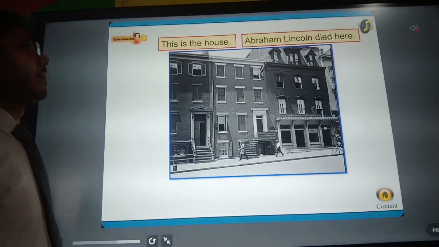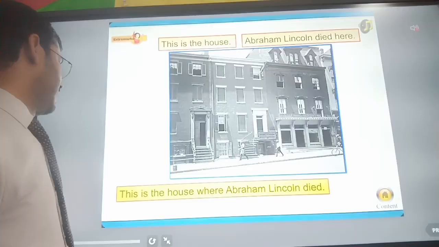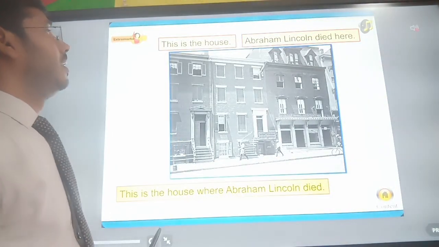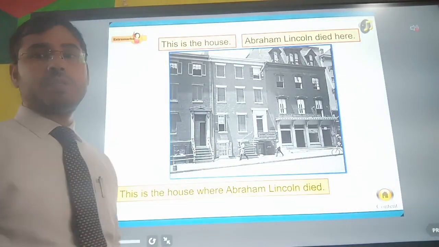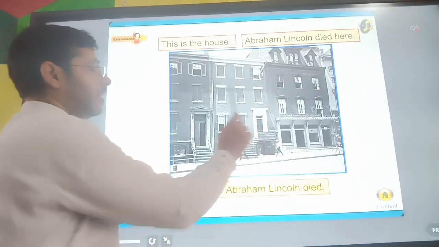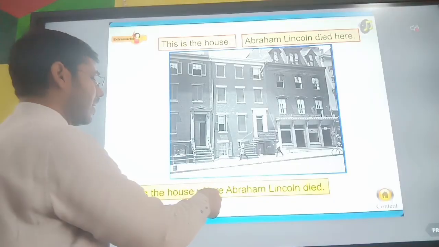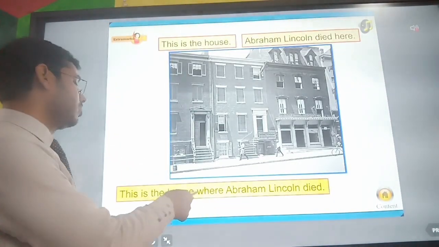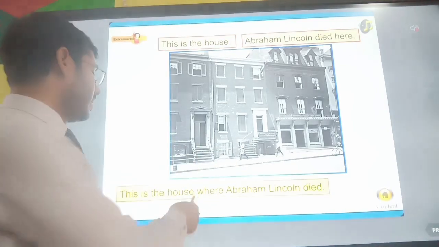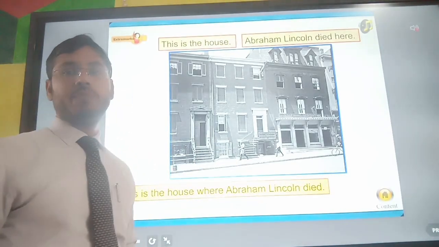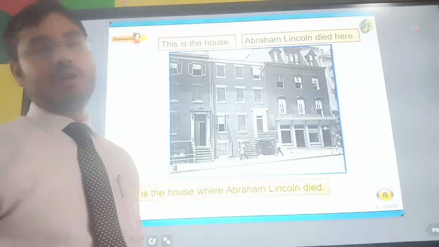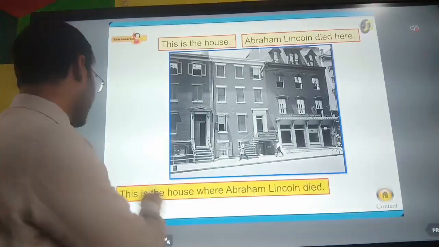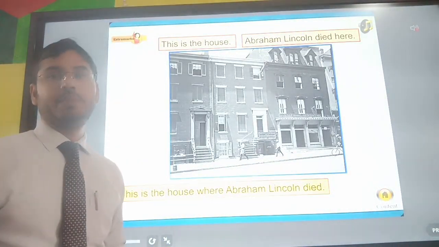This is the house. Abraham Lincoln died here. So here the house has been described. We are talking about which house? That house where Abraham Lincoln died. So here where Abraham Lincoln died is describing the house. So this is the house where Abraham Lincoln died. So here where Abraham Lincoln died will be the subordinate clause, the subordinate clause of adjective. And this is the house will be the principal clause.